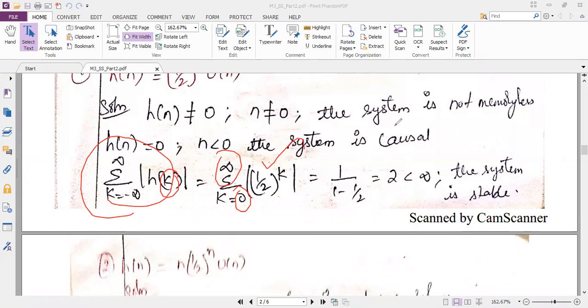You know the mathematical formula: summation n equal to 0 to infinity of a power n is reduced to 1 by 1 minus a. It follows exactly the same structure, so it is 1 divided by 1 minus 1 by 2. 1 minus half is half, half goes to the numerator, and it becomes 2. So 2 is less than infinity, so the system is stable.